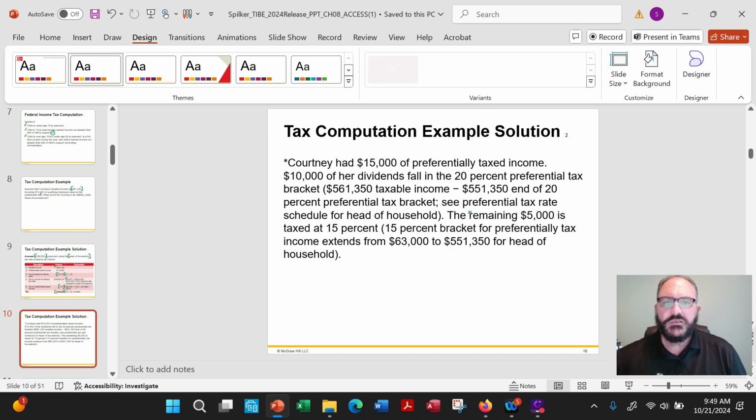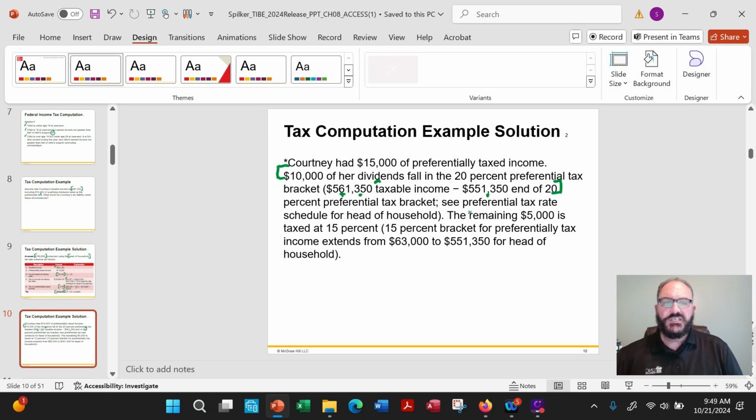Okay, so 10,000 of her income, 10,000 of her dividends, fall to the 20% preferential tax bracket. 561,350 minus 551,350. That's the end of the 20% bracket. Okay. The remaining 5% is taxed at 15%.